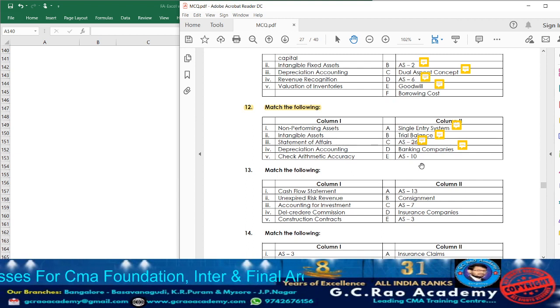AS10. See, nowhere related. Whether intangible assets will be covered under AS10? No. AS10 deals with what? Property, plant and equipment, which is going to cover only tangible assets. So, sorry. Here, 1 minute. See the twist how they are given.